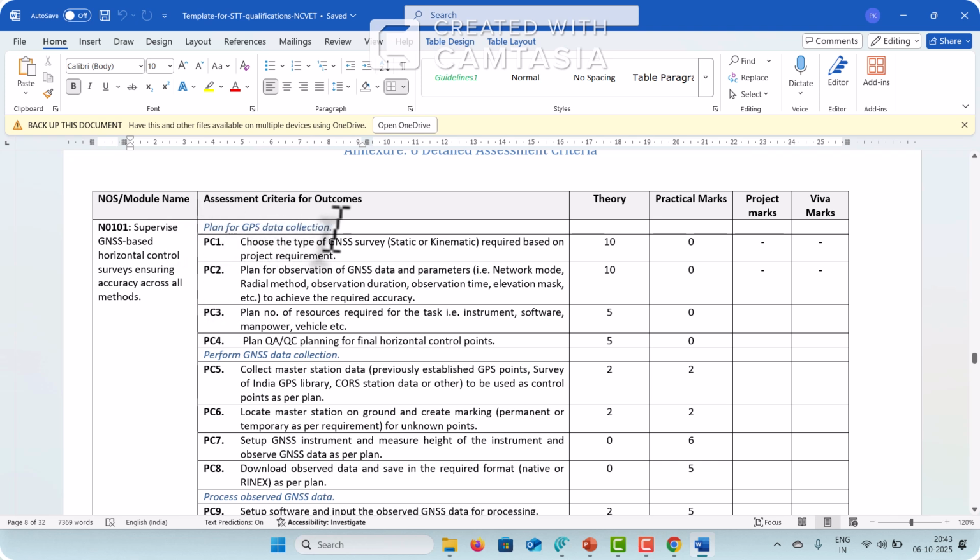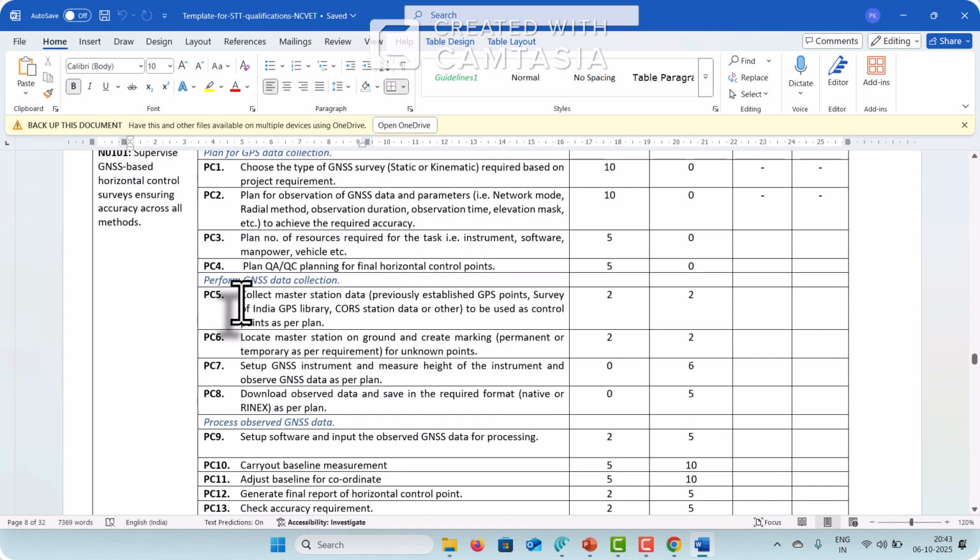So, plan for GPS data collection. This is just an element of planning, where there are four PCs. And here is the perform GNSS data collection. This performance criteria will be tested to check the understanding related to the data collection. So these are different elements, and inside elements there are performance criteria.